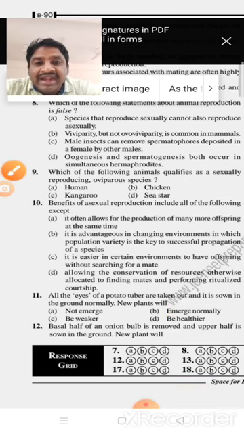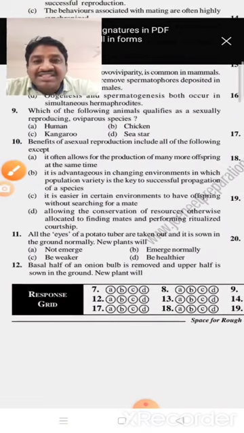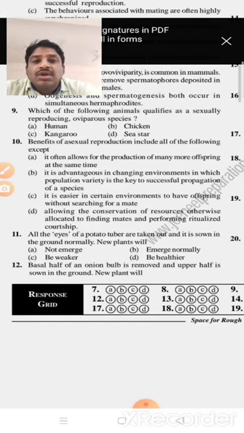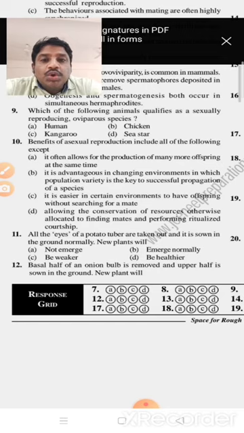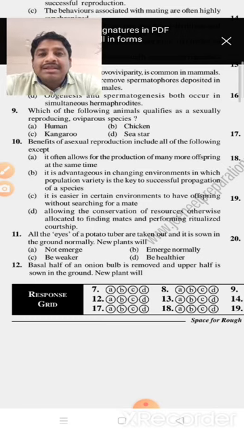Okay, and question number 9: which one of the following animals qualifies as a sexually reproducing oviparous species? We are given four options: human, chicken, kangaroo and sea star. Which one is the right answer? What is meant by oviparous? Oviparous means it lays eggs. Viviparous means it produces young ones.